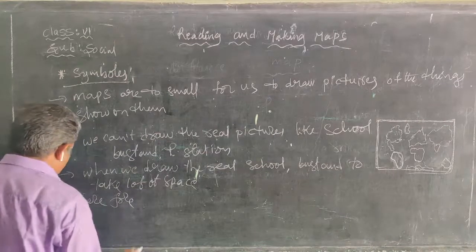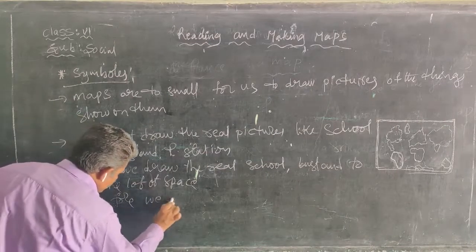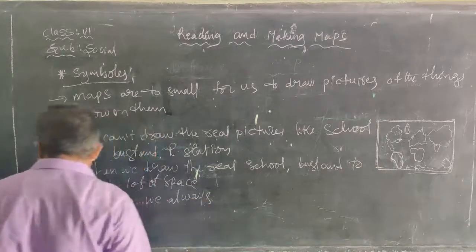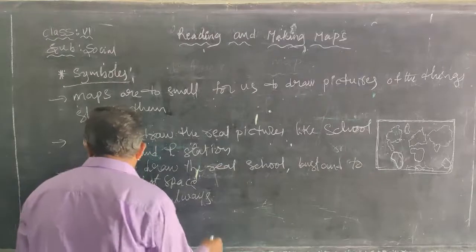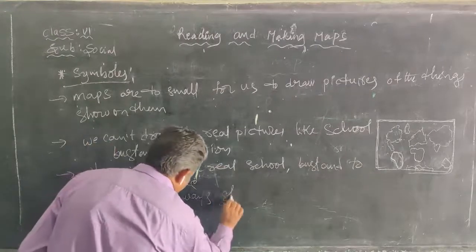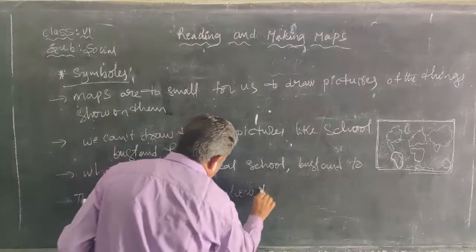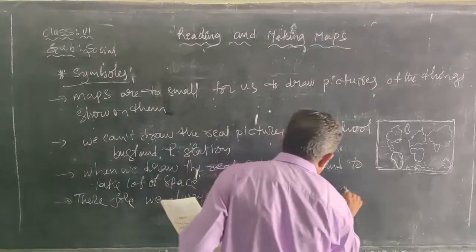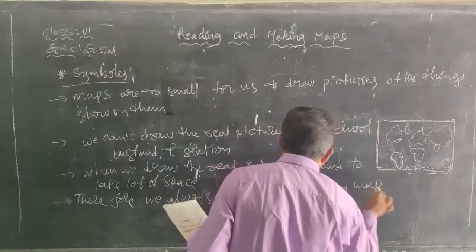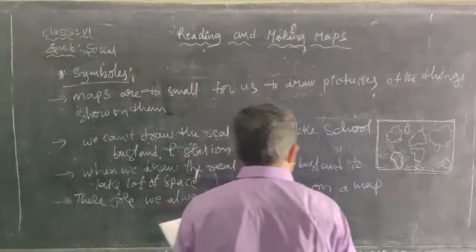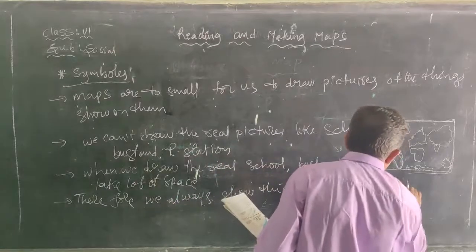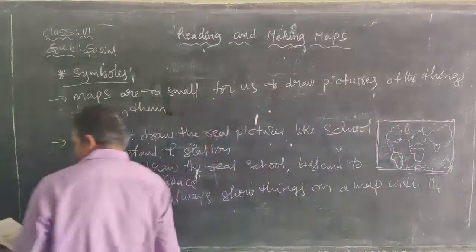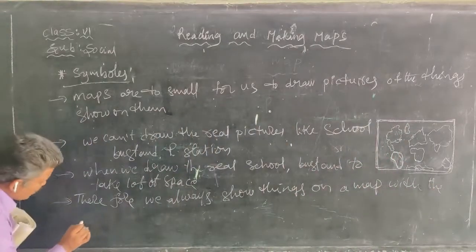Therefore, we always show things on a map with the help of symbols.